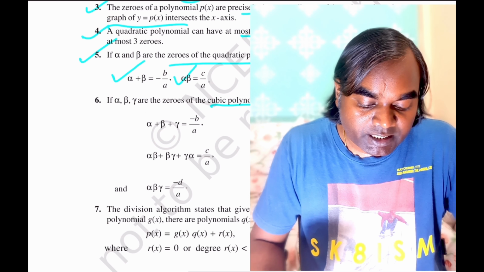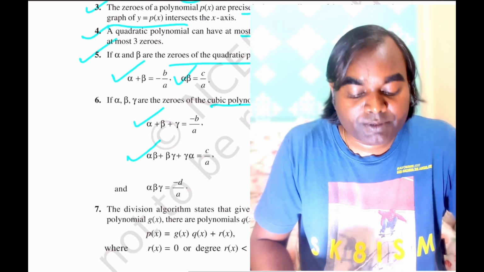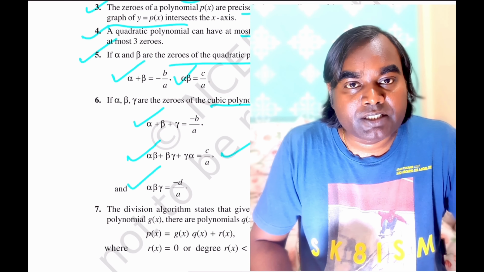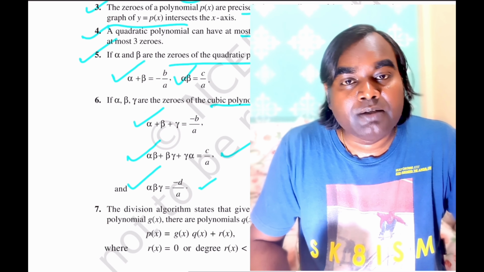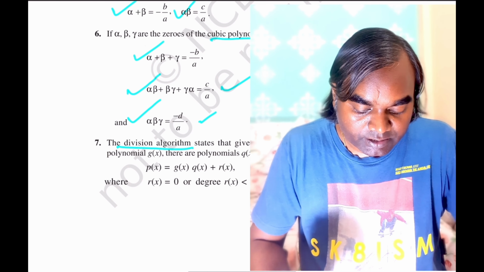If alpha, beta and gamma are the zeros of the cubic polynomial, then alpha plus beta plus gamma is equal to minus b by a. Alpha beta plus beta gamma plus gamma alpha is equal to c by a, and their product alpha beta gamma is equal to minus d by a.